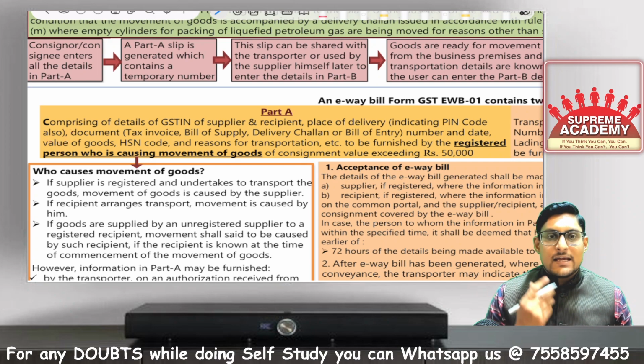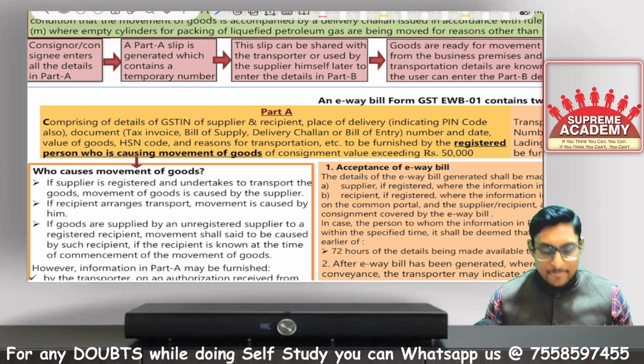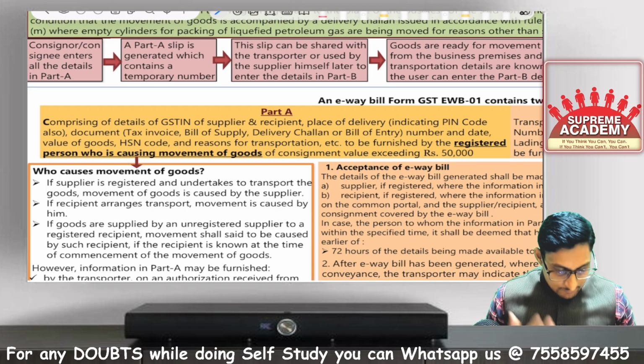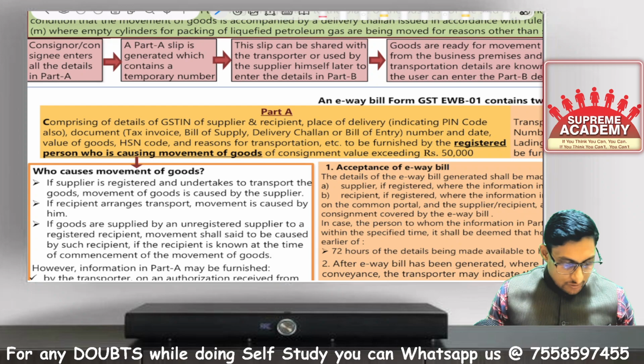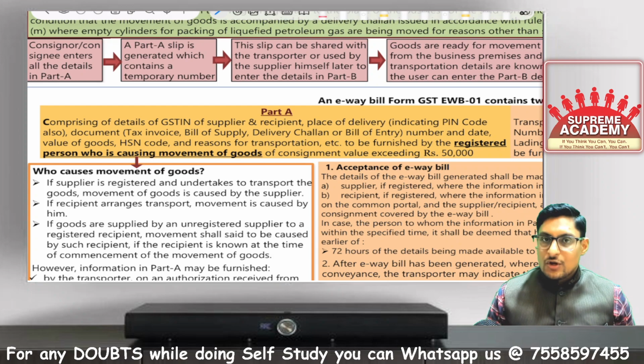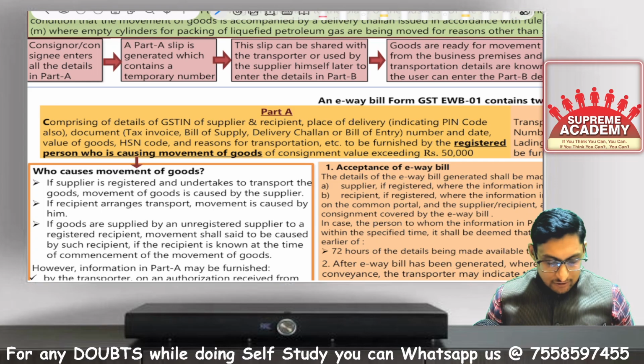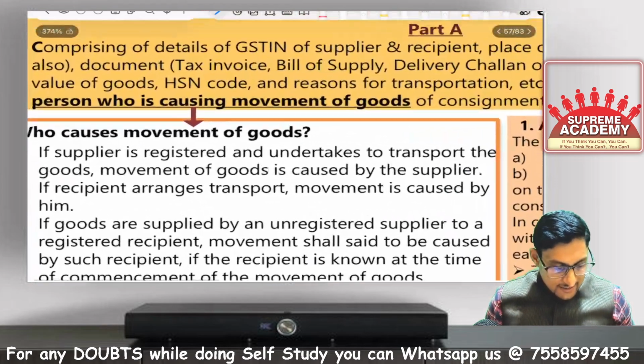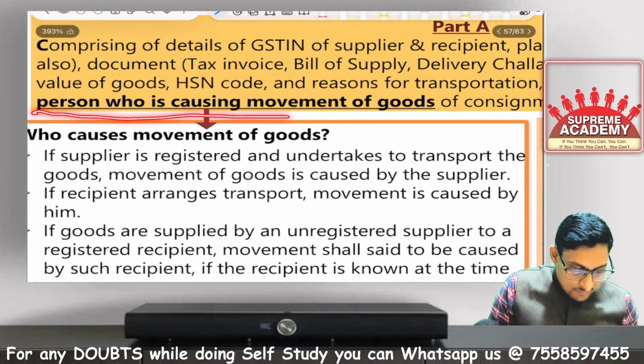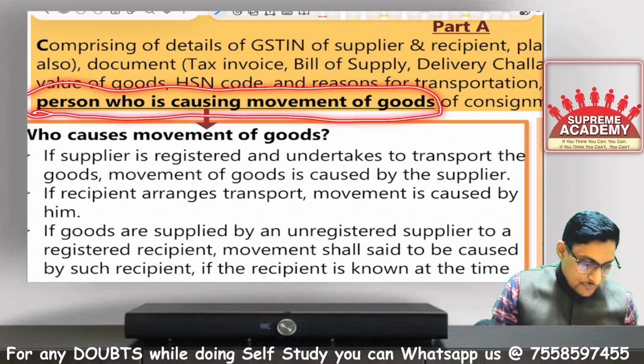Documents like tax invoice, bill of supply, delivery challan, bill of entry, and the reason for transportation, all of these you need to submit in part A of EWB-01. And these details of part A are furnished by the registered person causing movement of goods.